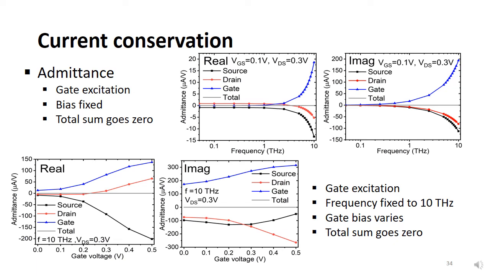To generalize the result, Y parameters are shown instead of the current. The Y parameter at each terminal is shown below the figures when the small signal is applied to the gate. The right top figures are obtained when bias is fixed, while the left bottom figures are obtained when the frequency is fixed to 10 THz. As you can see, the total summation of Y parameters is 0 regardless of conditions. The result shows the satisfaction of the current conservation.